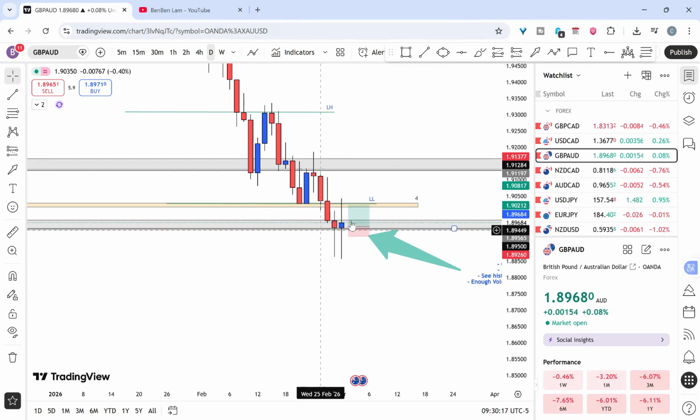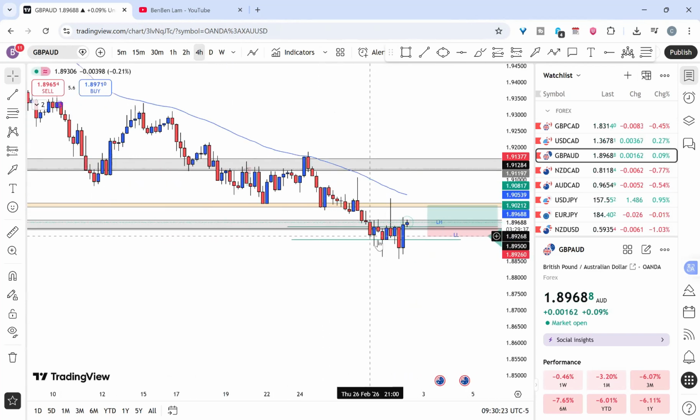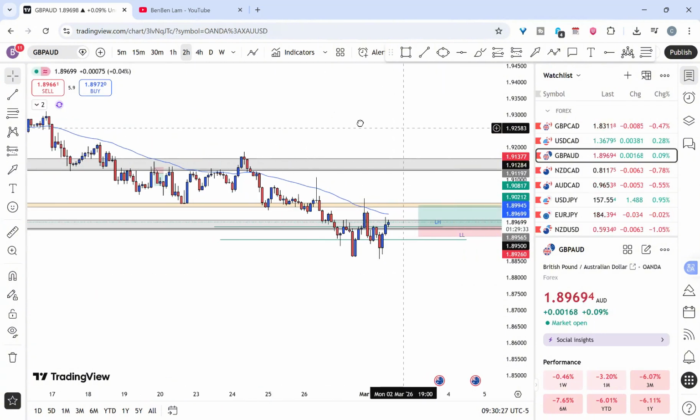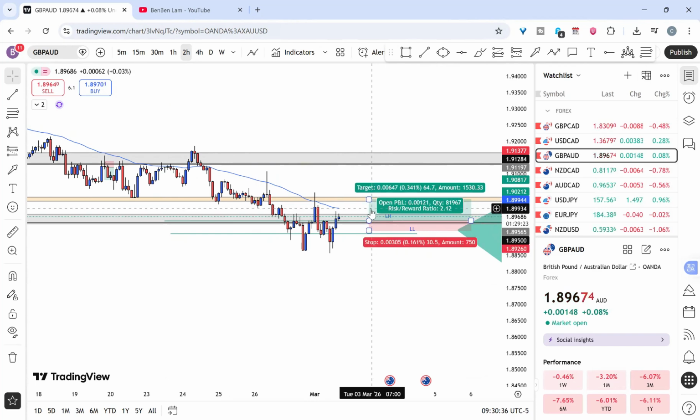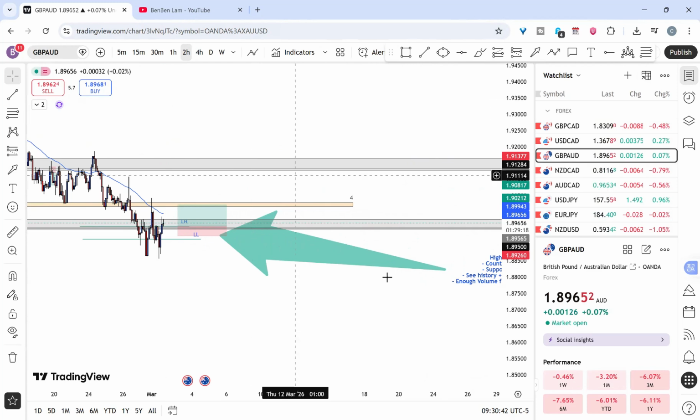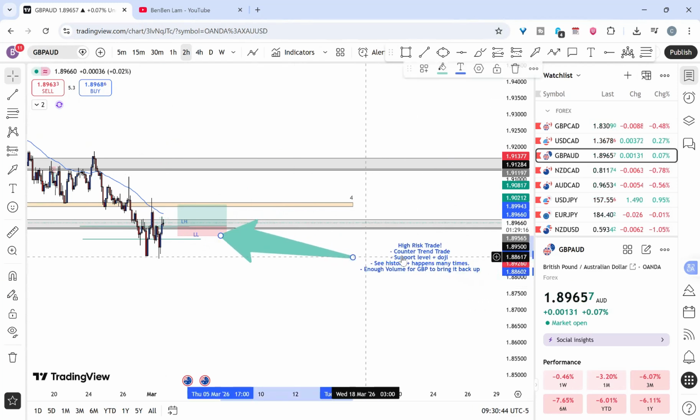As I can see here on the daily, the weekly, and even the 4 hour time frame, it might just play around, giving this kind of consolidation to figure out where it wants to go. And if it doesn't really want to go down this week, then it will probably go up, and this is what I want to trade. Right here, it's a high risk trade. It's a counter trend trade because we are buying instead of selling, and we do have a support level with the doji.